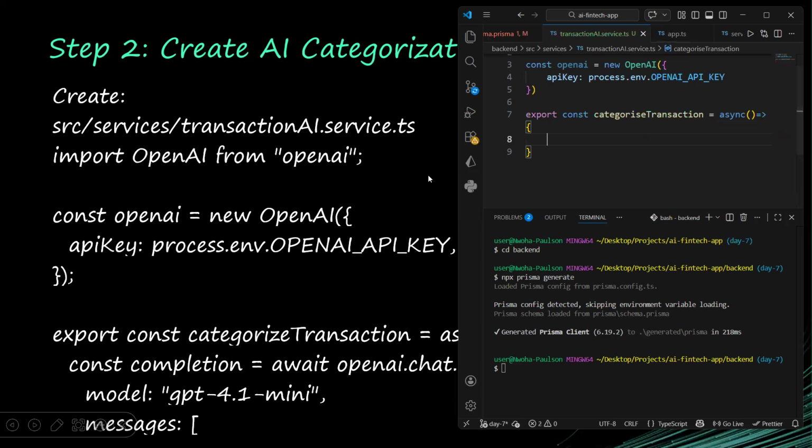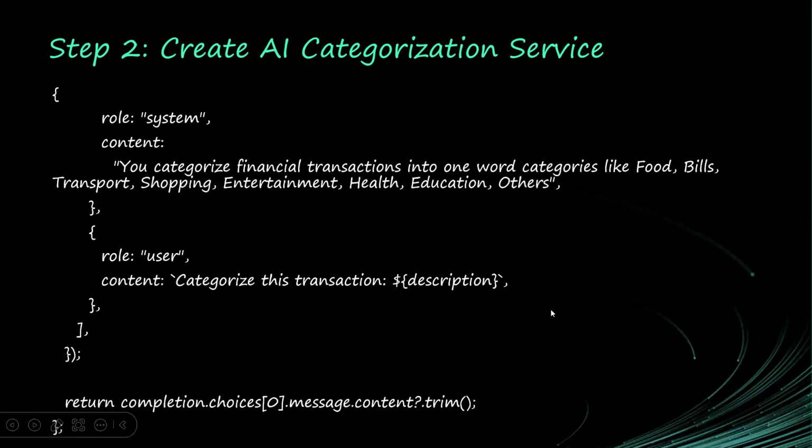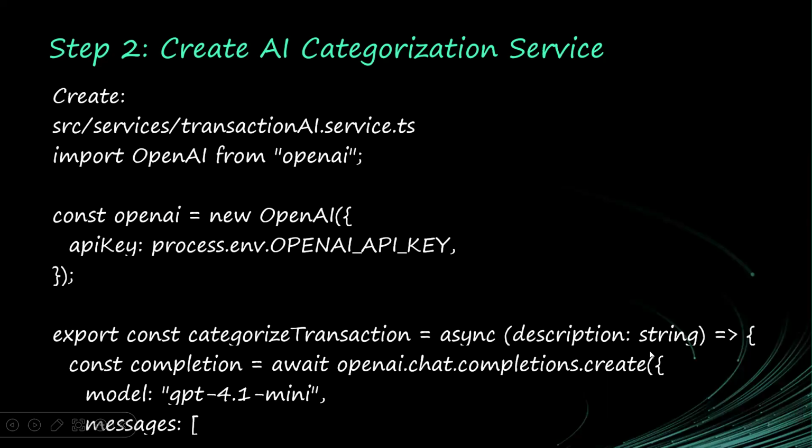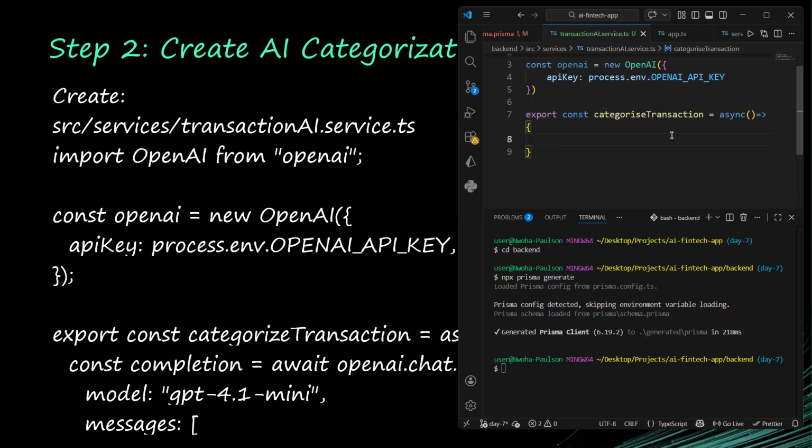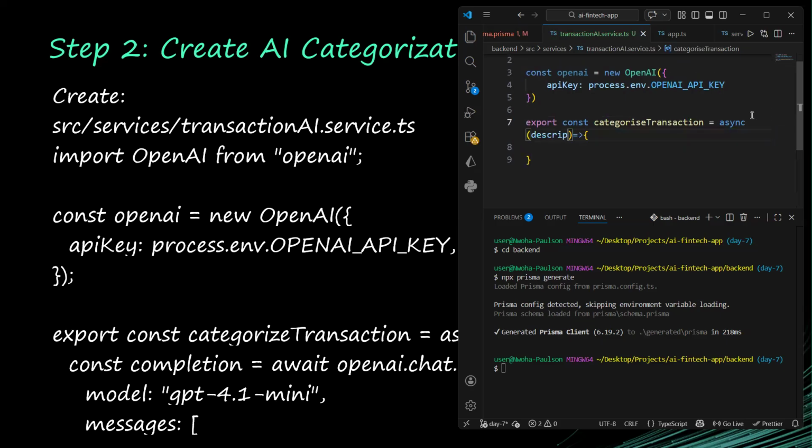What does it take? It should take the description. When a user tries to do a transaction, they will give us a description of their transaction. From that description, AI will help us categorize it. So description is going to be of type string.